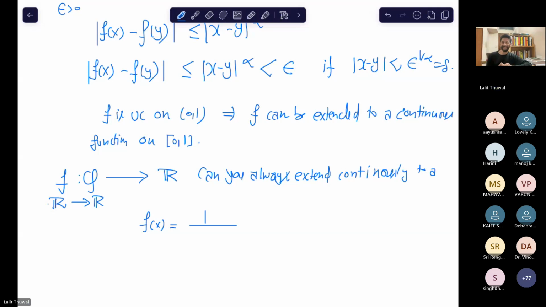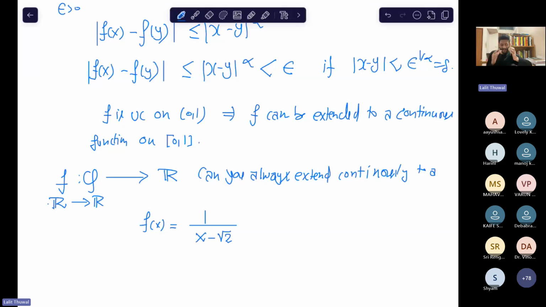Sir, 1 upon x minus any irrational number. Right, 1 upon x minus any irrational number. So this cannot be extended to a continuous function because the limit at root 2 does not exist.